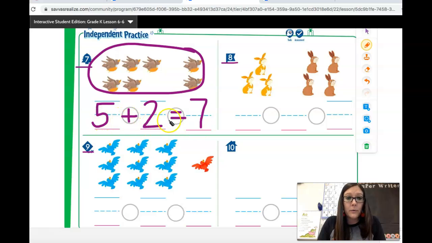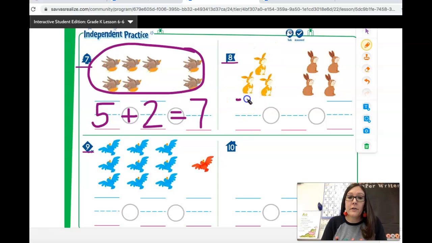5 plus 2 equals 7. A math equation is a math sentence that matches the picture shown. Does your equation match this picture? If you made a mistake, please fix it. All right, let's look at the equation for this picture.